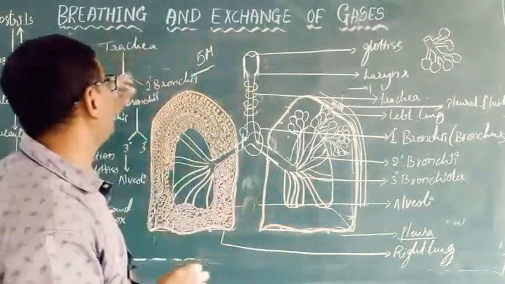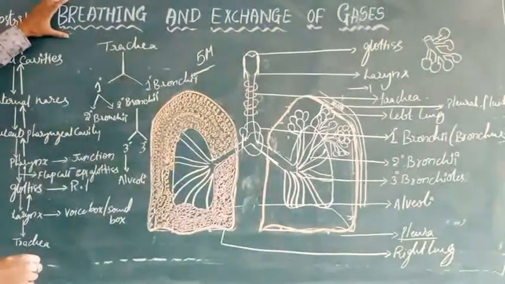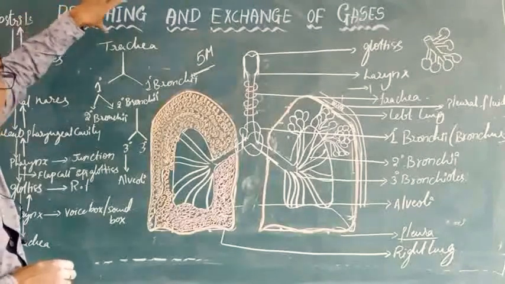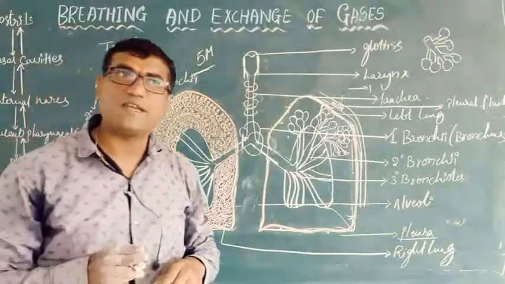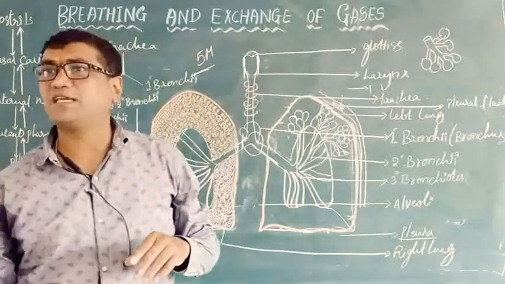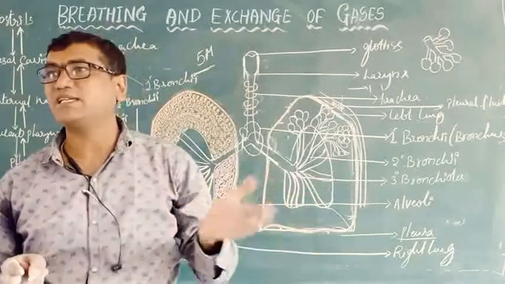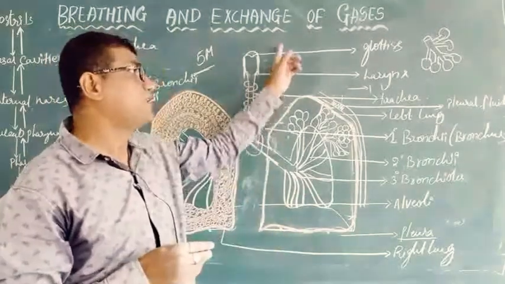For that reason the topic is named breathing and exchange of gases, because conduction takes place, and respiration, that is exchange of gases, takes place in the lungs.